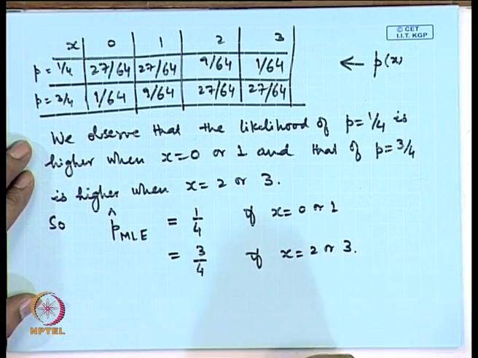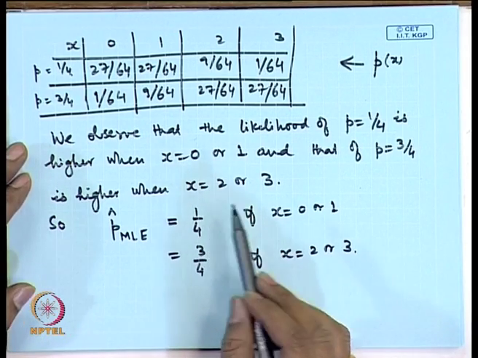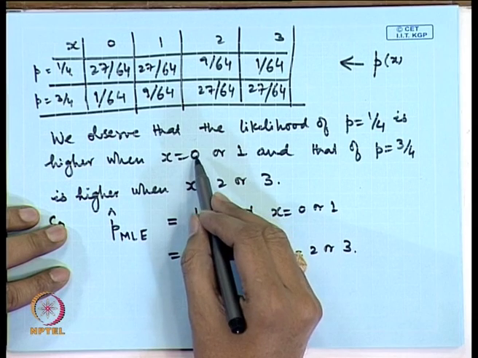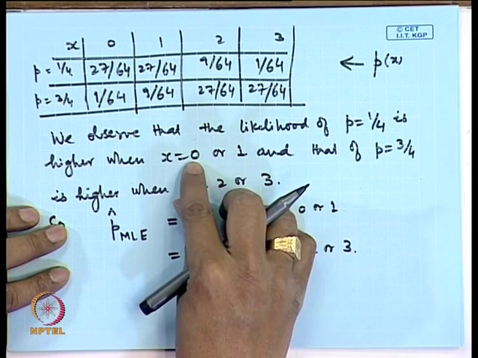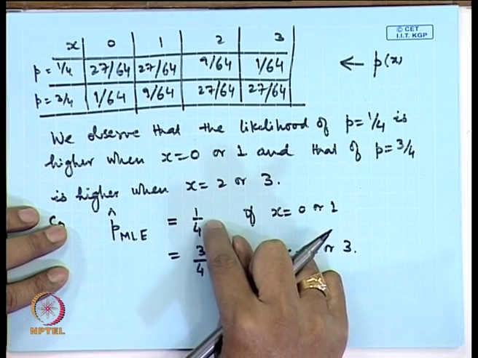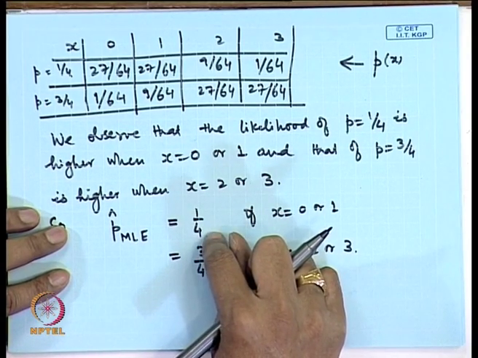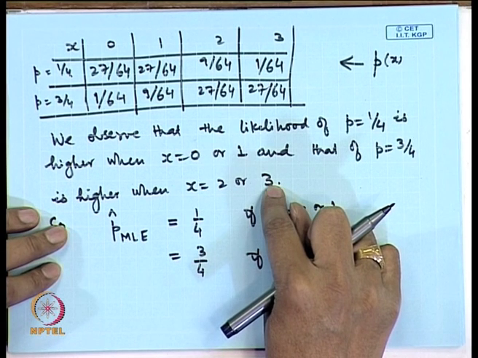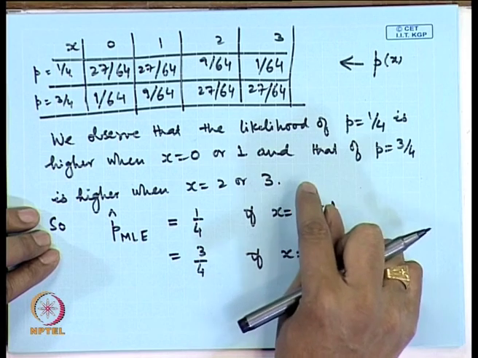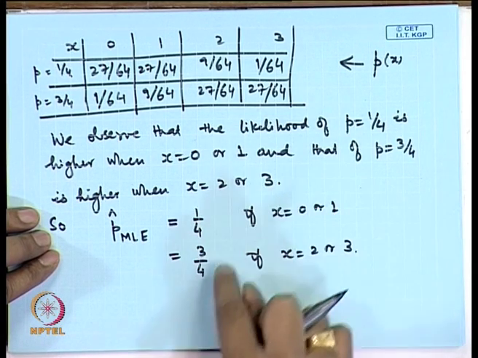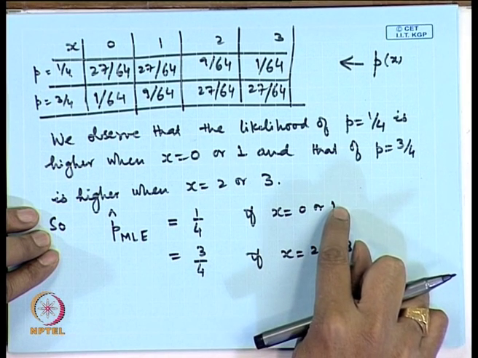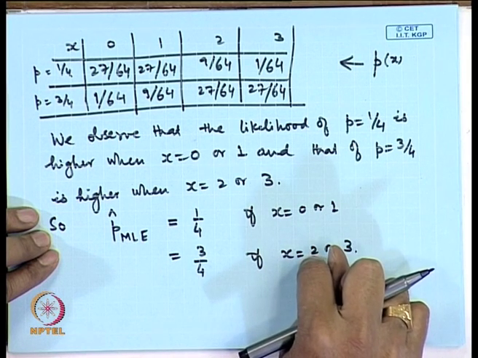Now, this is the mathematical part of it. Let us look at the physical interpretation. If in a random sample of size 3, we observe that there are no black balls, then we have a feeling that there are fewer black balls. Similarly, if we observe all 3 are black, then we should have a feeling that there are more black balls, and therefore, 3/4 should be the estimate, and similar interpretation exists for 1 and 2 also.